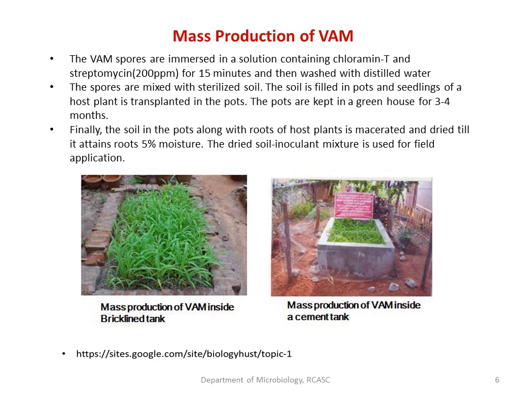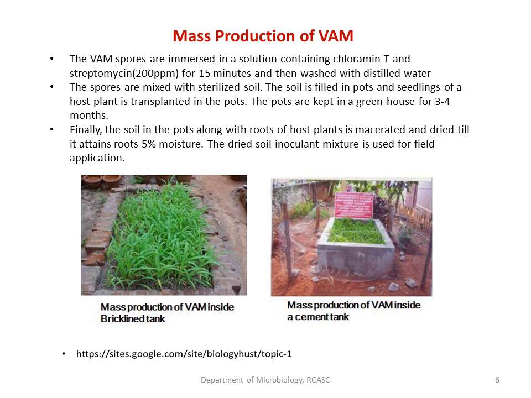Finally, such soil along with the root system of the plant can be taken out, and the root system can be macerated and dried until it attains 5% moisture, and such soil sample can be used for the application onto the field.